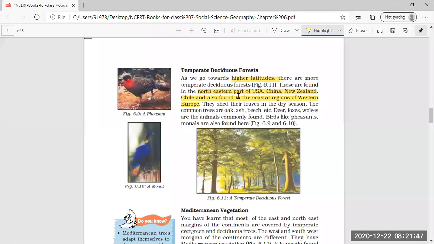They shed their leaves in the dry season, same as tropical deciduous forest.